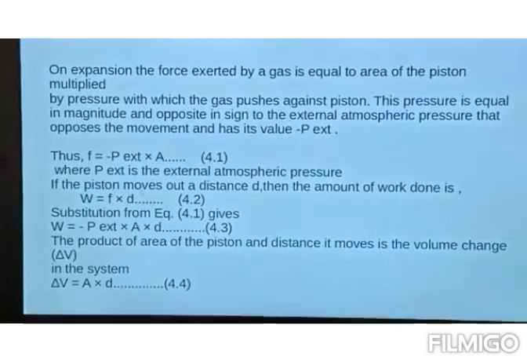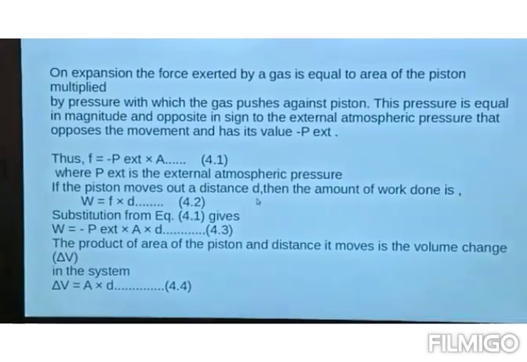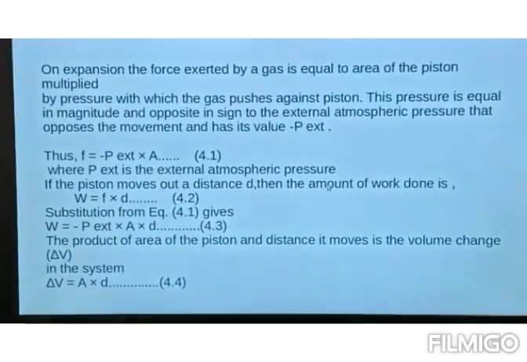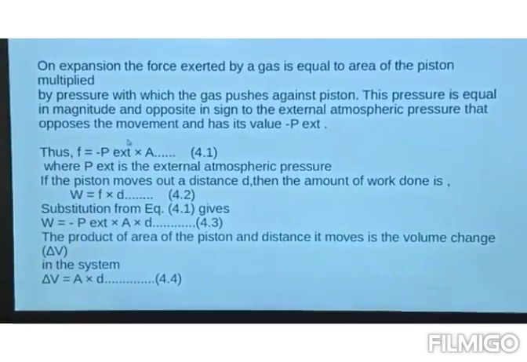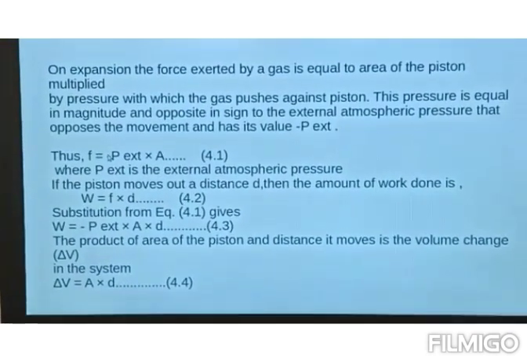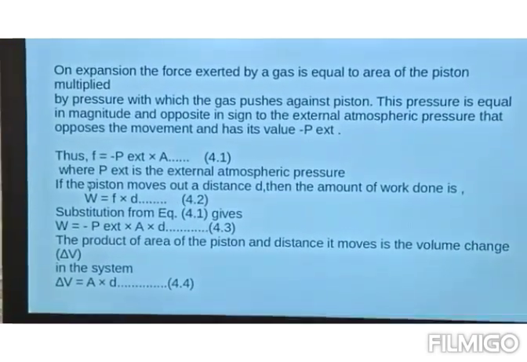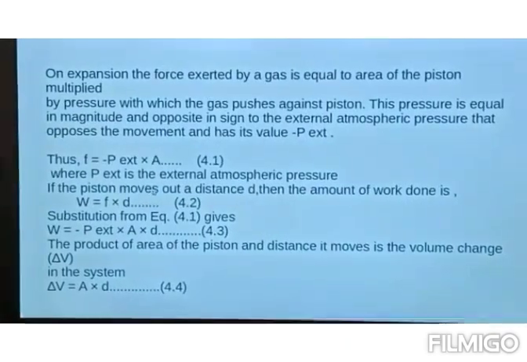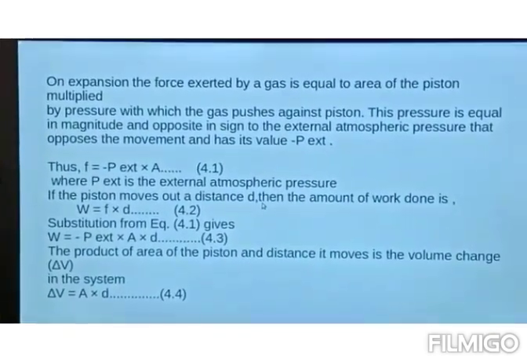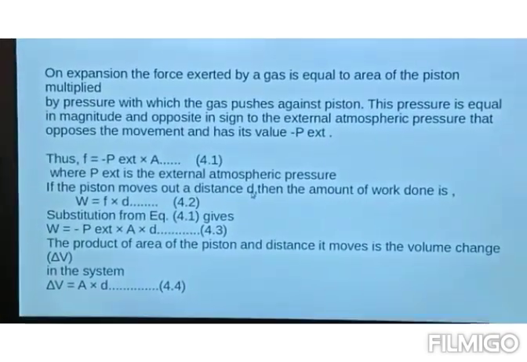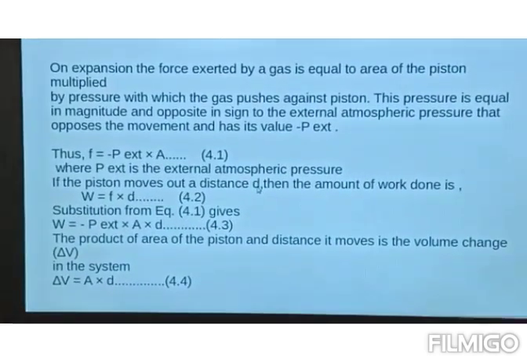Now if the piston moves out a distance d, then the amount of work done is as follows. After expansion of the gas, the piston will move upward through a distance d, and the volume of the gas becomes V2.